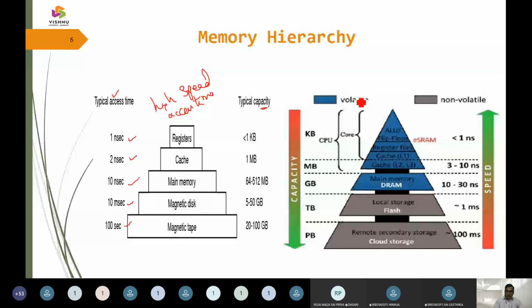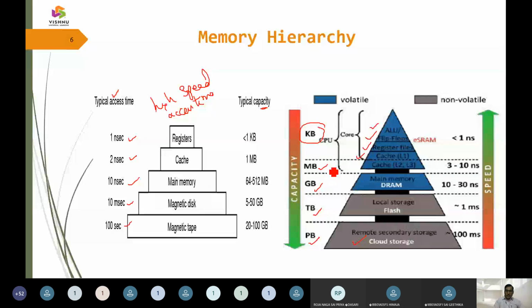The secondary storage devices, the cloud storage devices, are stored in petabytes, and the flash memory or the secondary memory is in terabytes, and the dynamic random access memory is in gigabytes, and the L2 cache is in megabytes, followed by the L1 cache, the registers, the flip-flops, the parts in an arithmetic logic unit. They work in kilobytes.